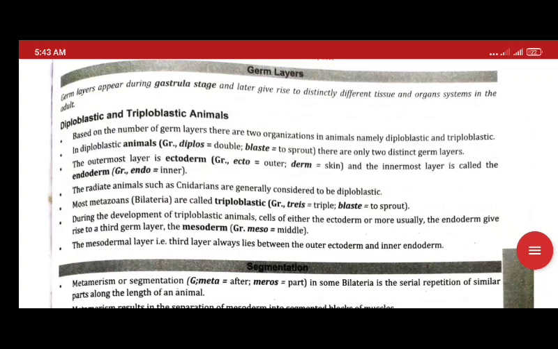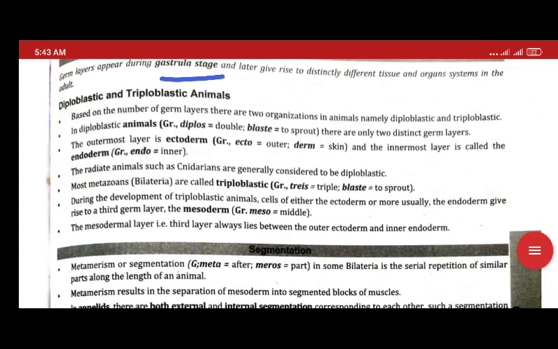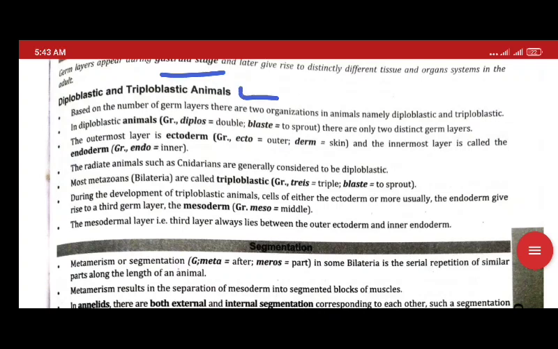Now we have germ layers. So the germ layer is formed from what? The gastrula stage, that is how the tissue and organ system gives rise, like in diploblastic and triploblastic animals.